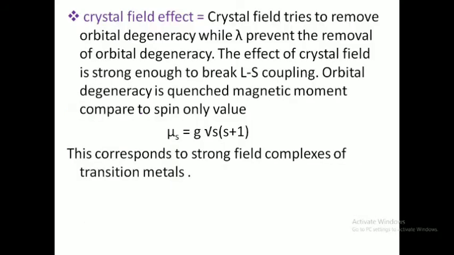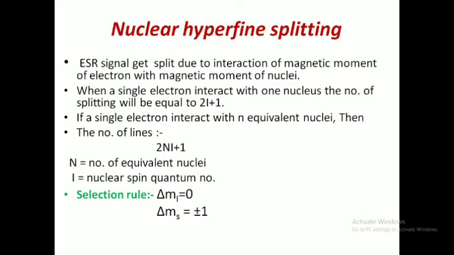The second factor is the crystal field effect. Due to the crystal field effect, the degeneracy of the orbitals is removed, and if the crystal field is strong enough, then it can break the LS coupling. Due to this, the orbital degeneracy is quenched and the magnetic value depends only on the spin-only value. Now we will move to the next topic, which is nuclear hyperfine splitting.